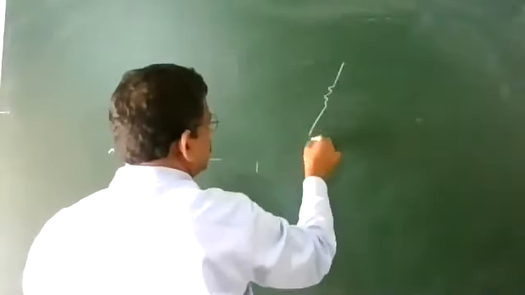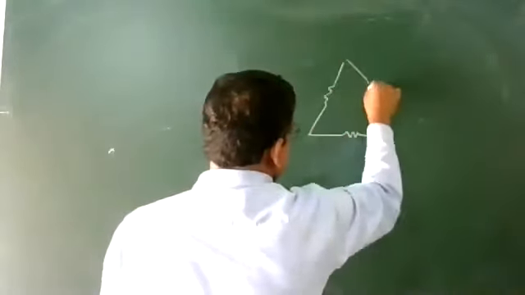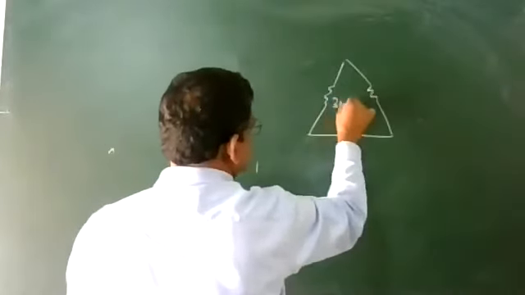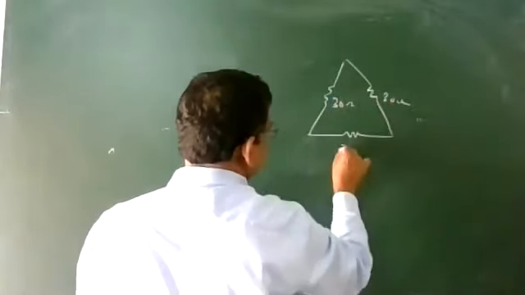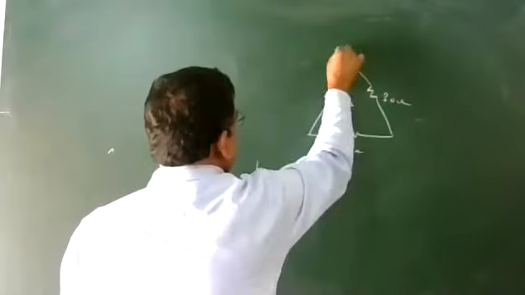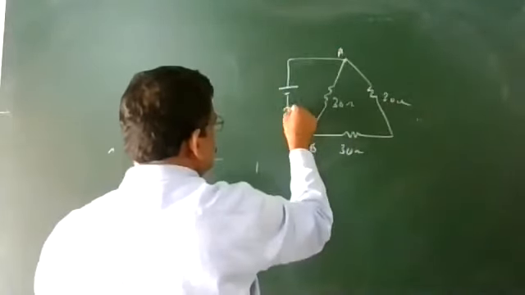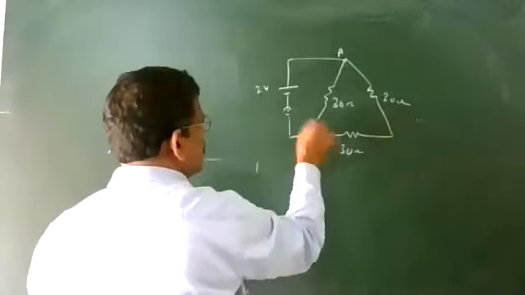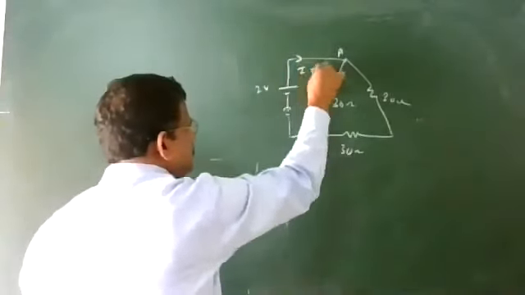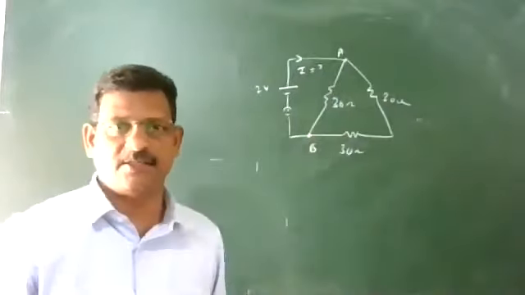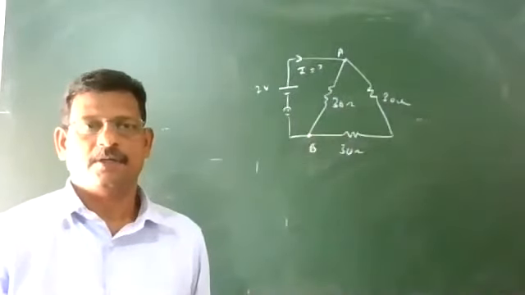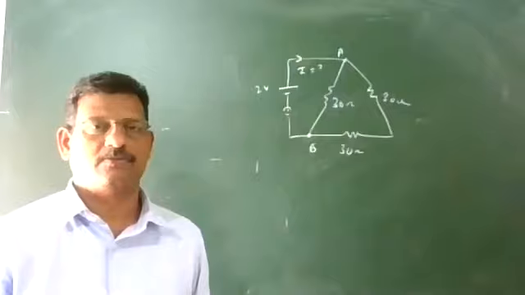Suppose you have three resistors, all of 30 ohm. Between the two points A and B, a battery is connected. Just for practice: what is the current in the circuit?